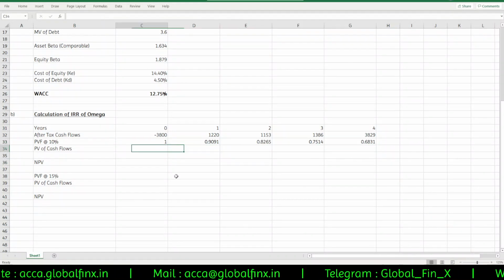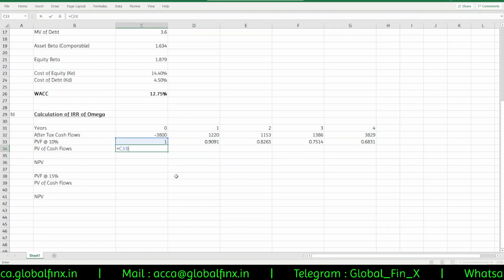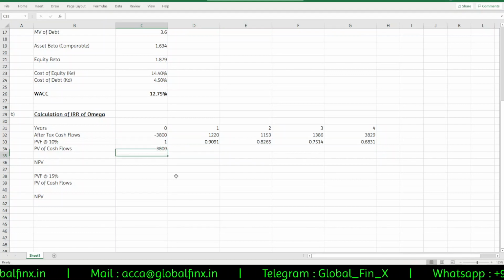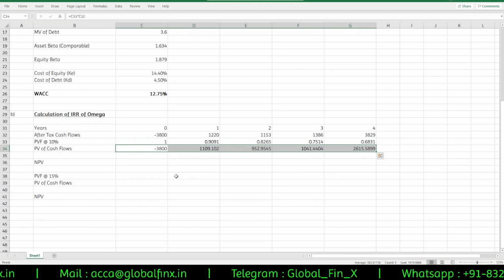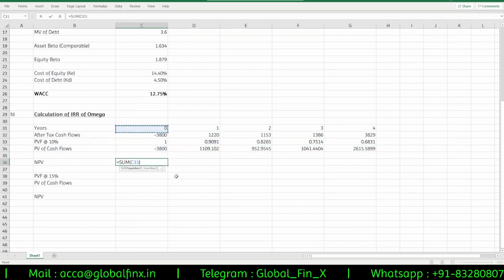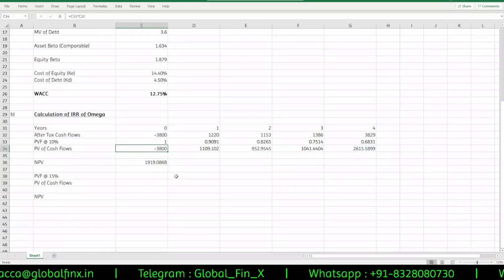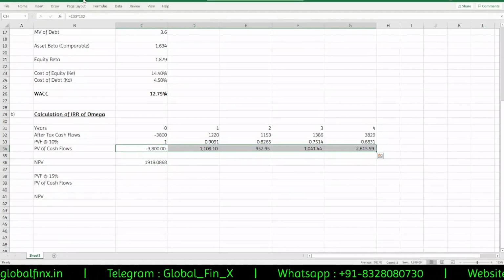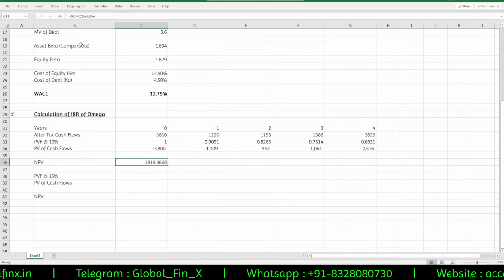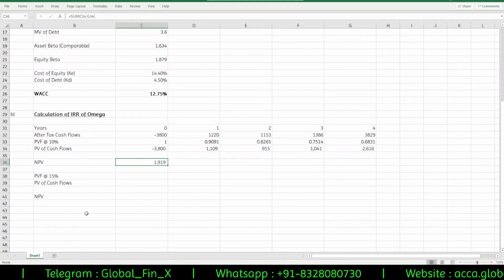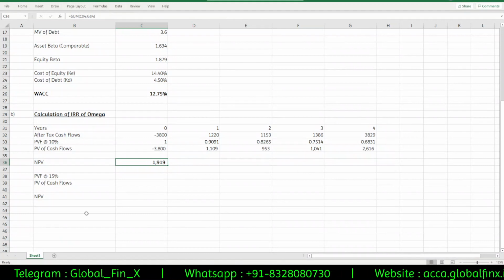Okay, PV of cash flows would be cash flows into PV factor, taking it to the right, and NPV is calculated. Okay, 1919 is the NPV.